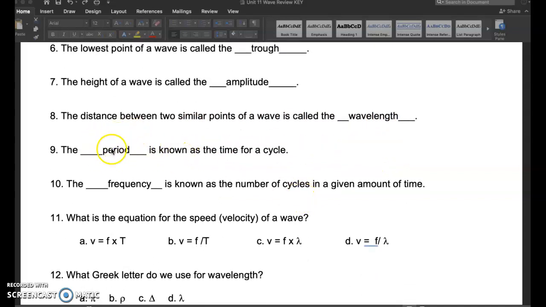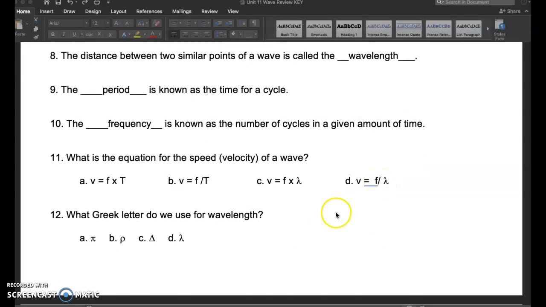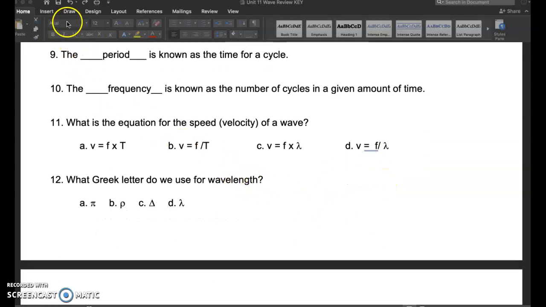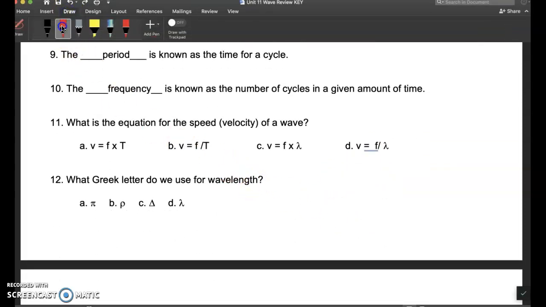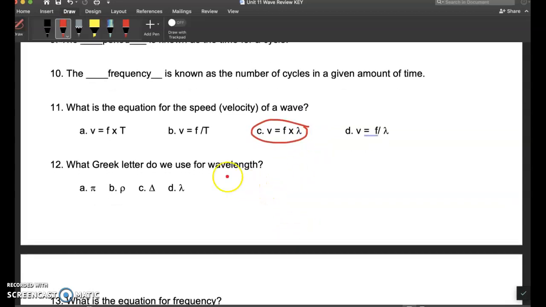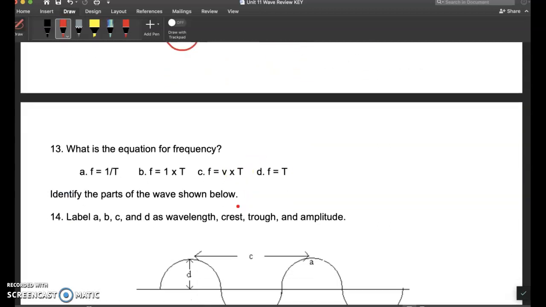The period is the time for a wavelength to pass, and frequency is how many pass in a given amount of time. For us, it's per second. What is the equation for speed or velocity of a wave? That is equal to frequency times lambda, and that's how you make your triangle. Okay?